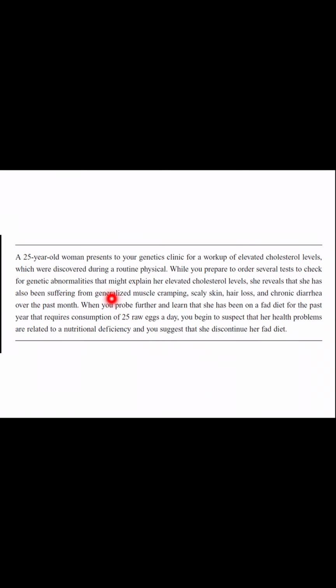So a 25-year-old woman presents to your genetics clinic for a workup of elevated cholesterol levels which are discovered during a routine physical examination. While you prepare to order several tests to check for genetic abnormalities that might explain her elevated cholesterol levels, she reveals that she has also been suffering from generalized muscle cramping, scaly skin, hair loss, chronic diarrhea over the past month. When you probe further and learn that she has been on a fad diet for the past year that requires consumption of 25 raw eggs a day, you begin to suspect that her health problems are related to nutritional deficiency, and you suggest that she discontinues her diet.